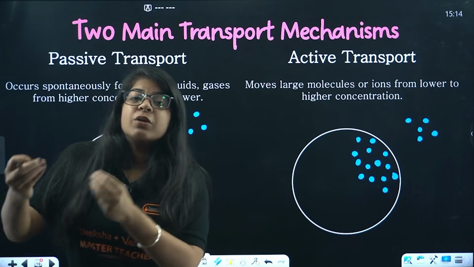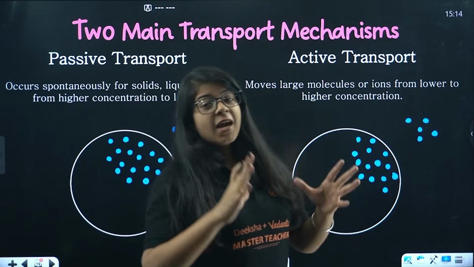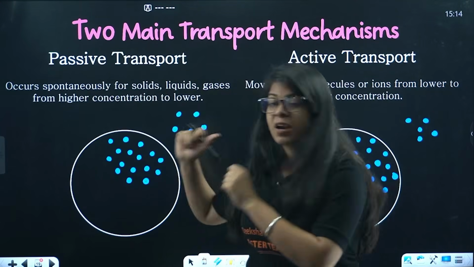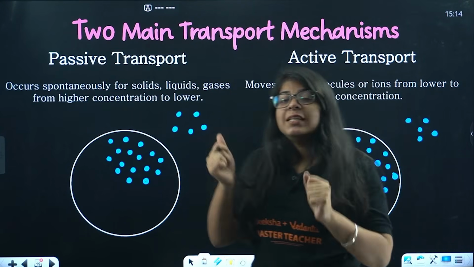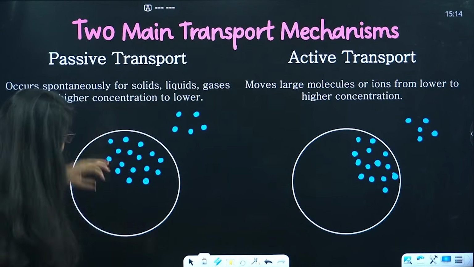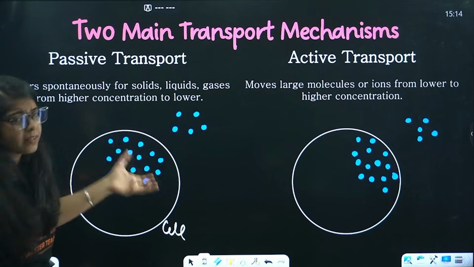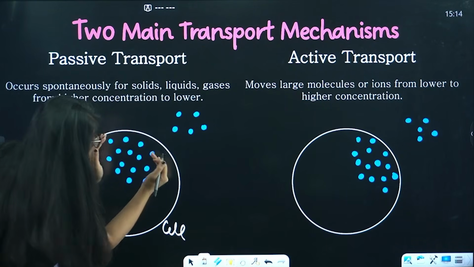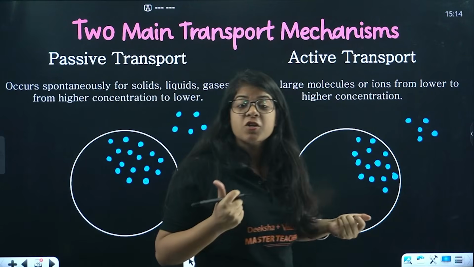But how do they do that? We have some transport mechanisms for that. First is called passive transport and the second is called active transport. Let's study what these transports are. Now let's say you have this cell, and you have some kind of substance which is concentrated more inside the cell than outside. Now what is concentration?